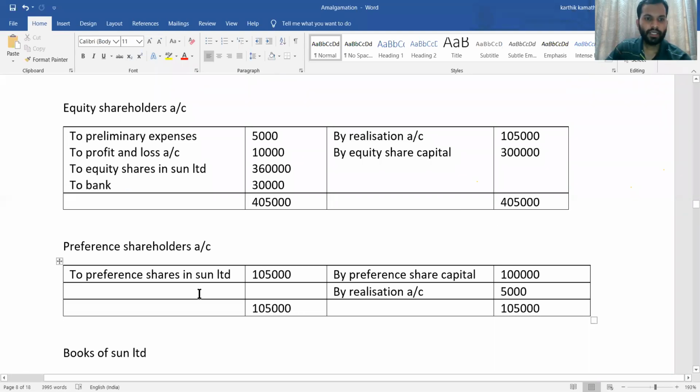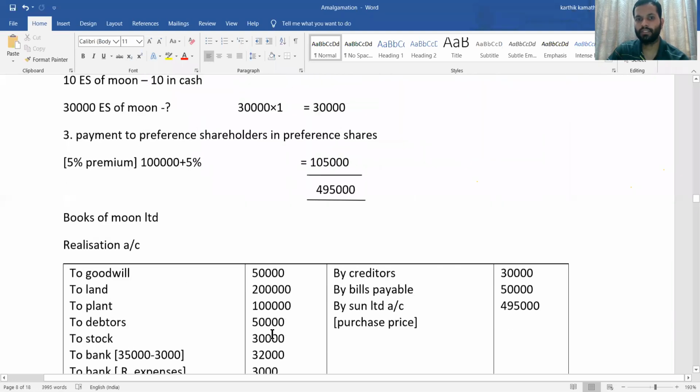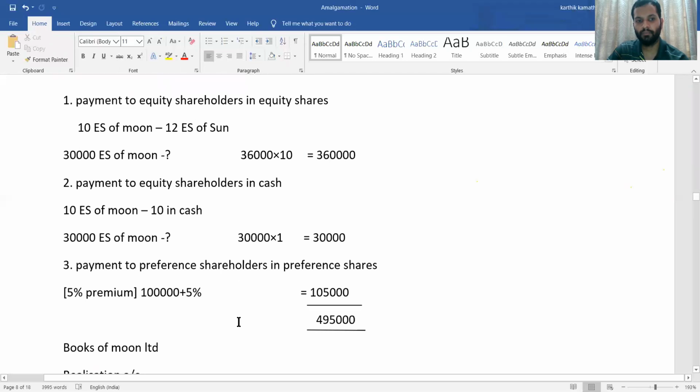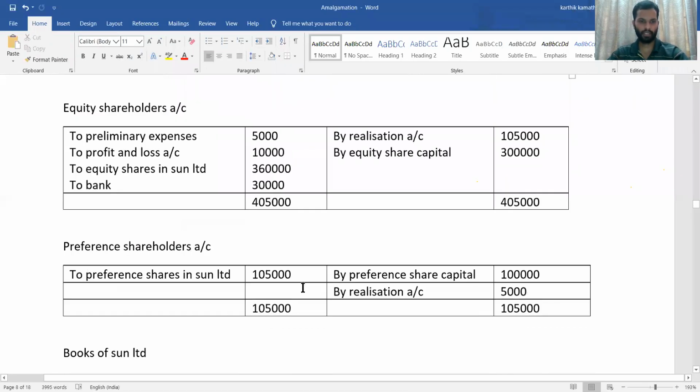Yes. And what about preference shareholder debit side? Debit side, to preference shares in Sun Limited. Preference shares in Sun Limited means payment to the preference shareholder at a premium value. See the working note, the third one. Payment to preference shareholder in preference share, that is at a premium. So that amount comes here.